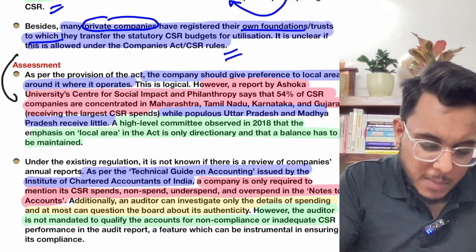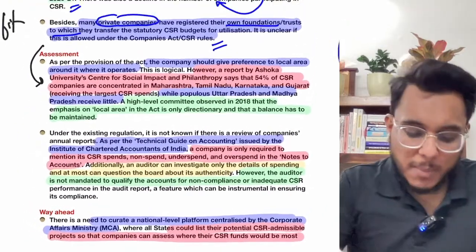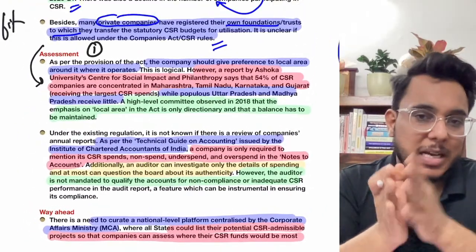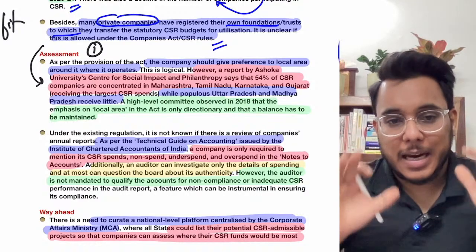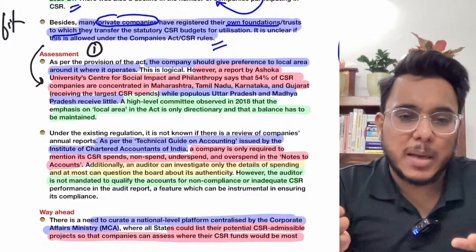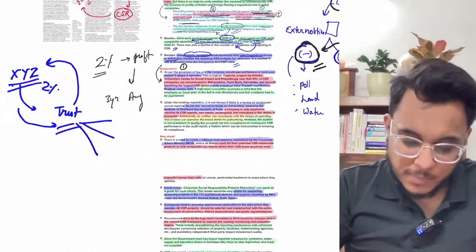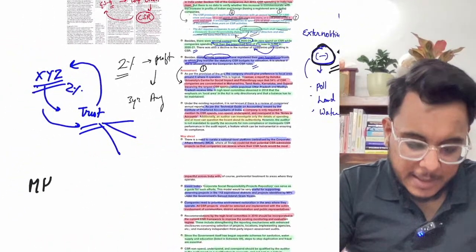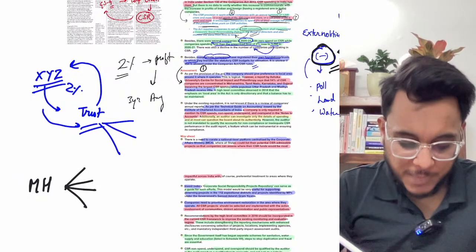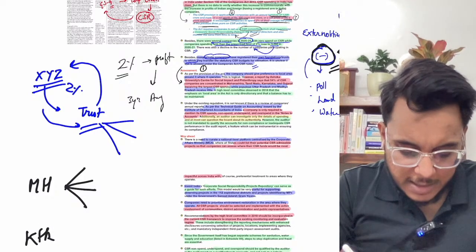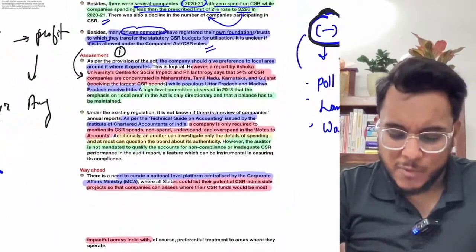Now at the same time there are many problems even in the design of the CSR Act of India. Now what's the problem? Problem number one, guys: the basic argument provided in the CSR law of India is that the companies need to spend the money in the area where they are operating. For example, if a corporate is operating in Maharashtra, they need to spend their CSR in the regions around Maharashtra. If a corporate is in Karnataka, they need to spend their money in the regions around Karnataka where they are operating.